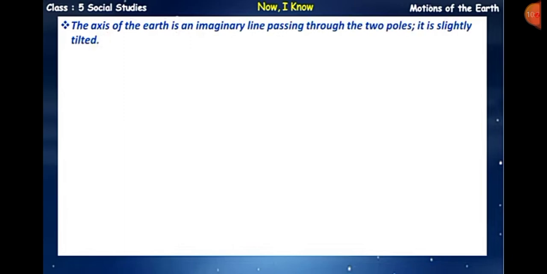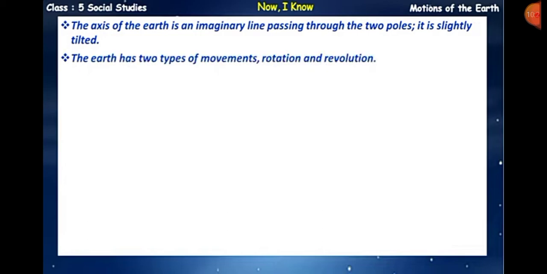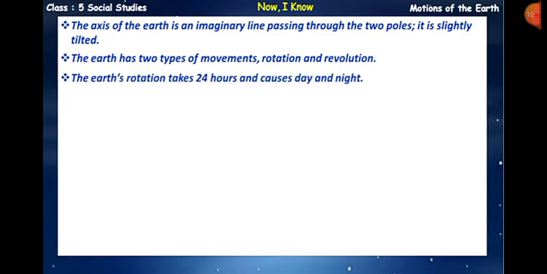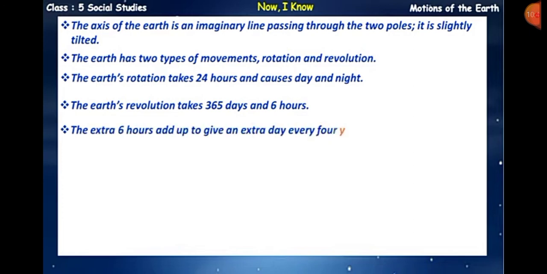So now students, it is clear to all of you that the axis of the earth is an imaginary line passing through the two poles and it is slightly tilted, and the earth has two types of movement, rotation and revolution. The earth's rotation takes 24 hours and causes day and night, and the earth's revolution takes 365 days and 6 hours, and the extra 6 hours add up to give an extra day every 4 years. This is a leap year which has 366 days.